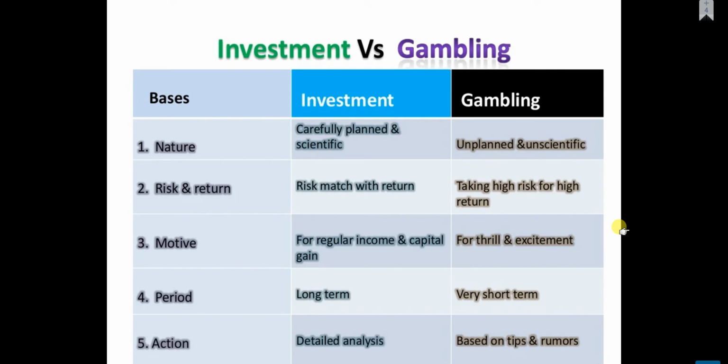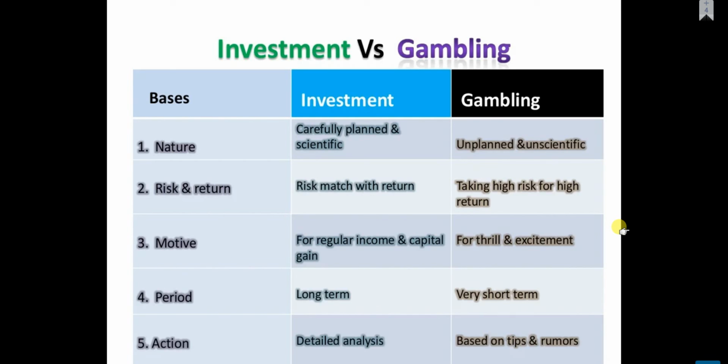So investment and gambling. Let's differentiate between investment and gambling here, on the basis of nature, risk, return, motive, period, and action. The nature of investment is carefully planned and scientific, right? Everyone is doing well-planned investment. Gambling is unplanned and unscientific, as we discussed in the previous slide. In investment, the risk matches with the return; with low risk, return can be higher. In gambling, there is a higher risk and a higher return, taking higher risk for the higher return.